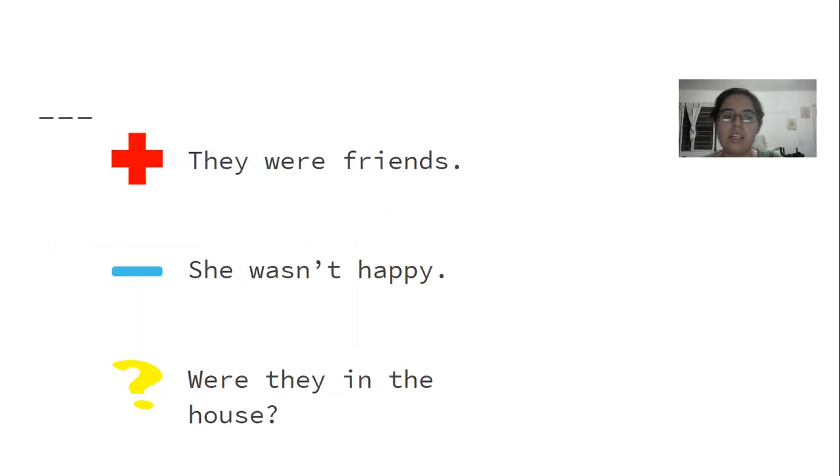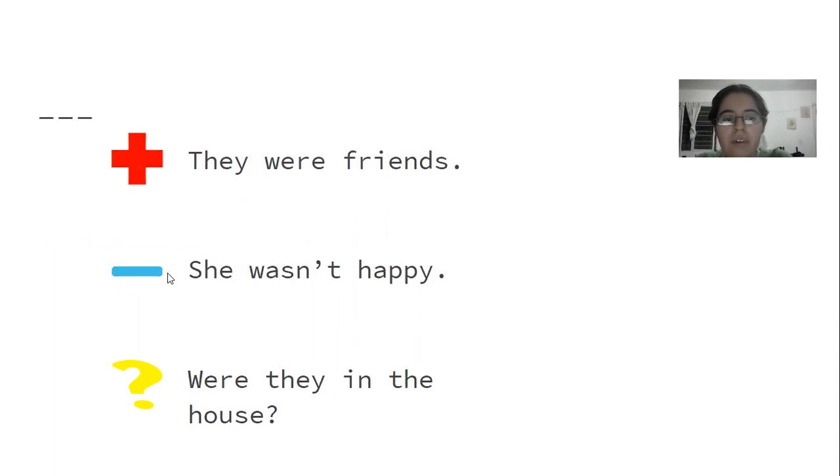Now, let's see how they are structured. So the positive or affirmative sentences, we have an example. They were friends. So we can see that it starts with the subject, or like who we're talking about, then were or was, depending on the subject, and then here's like the complement.